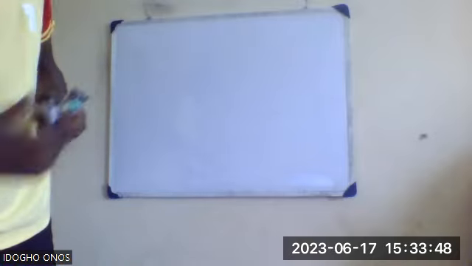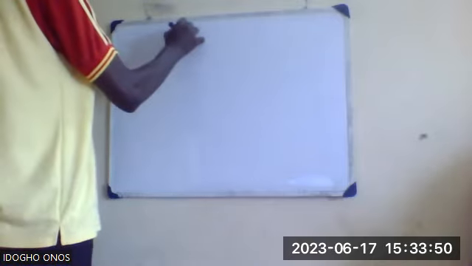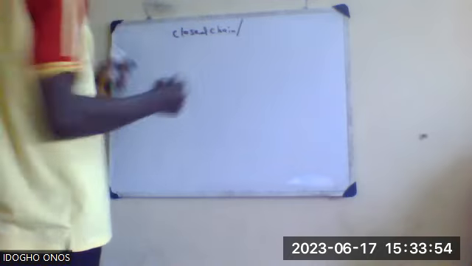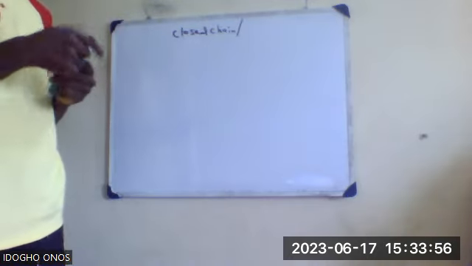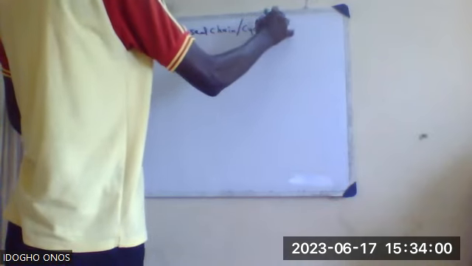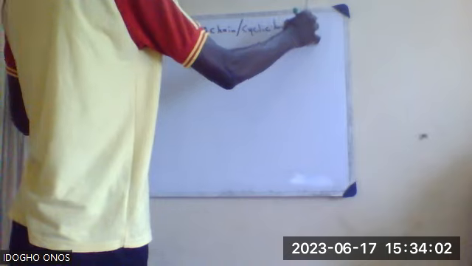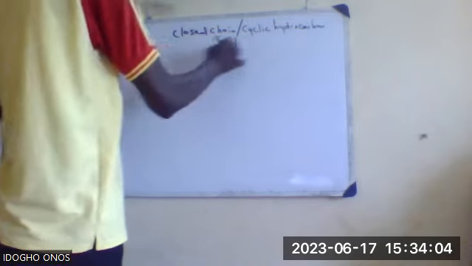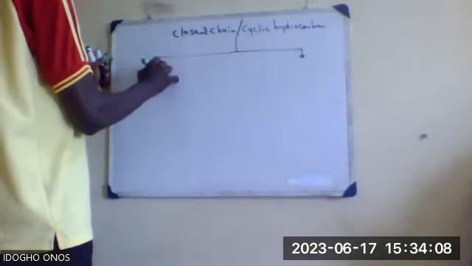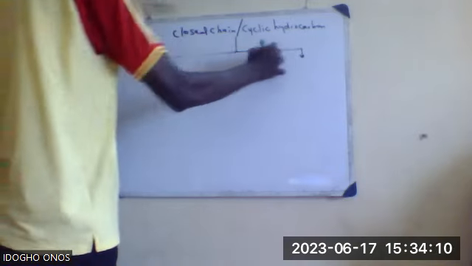So I'm writing now, this is closed chain, or cyclic, hydrocarbons. This group of hydrocarbons, like we said, is divided into two: alicyclic and aromatic.